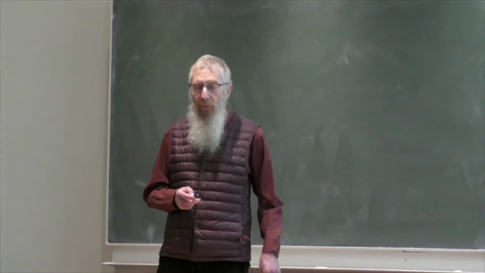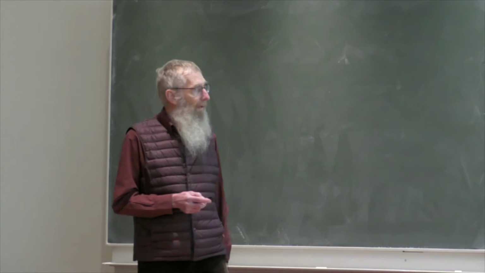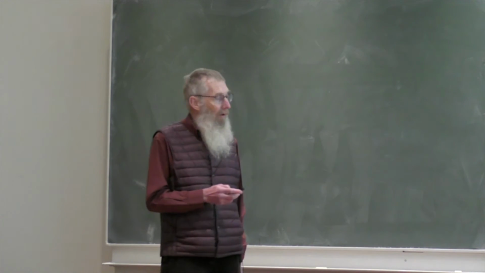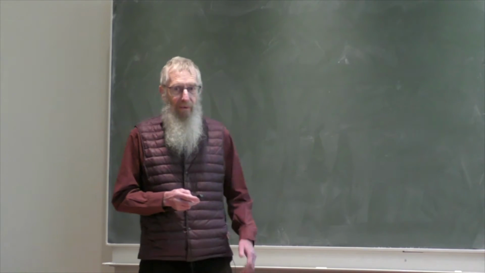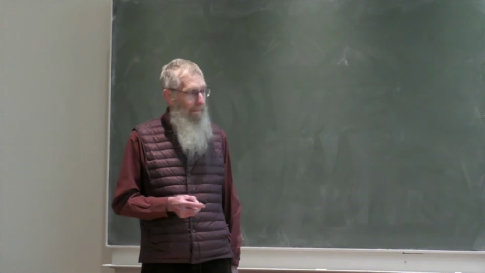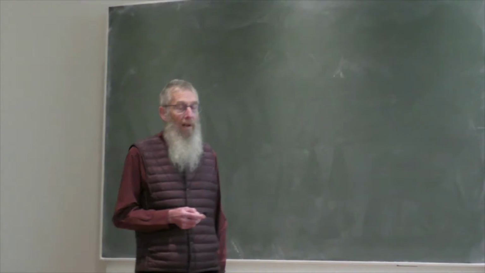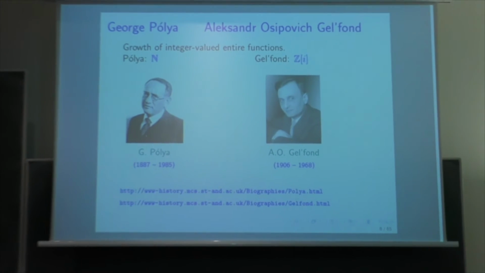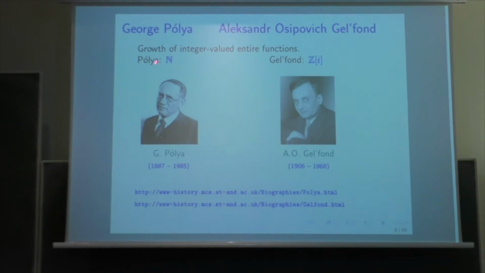For 2 to the square root of 2, the exponent is square root of 2 log 2, which is not an algebraic number, so the method of Hermite is not sufficient, and some new ideas were necessary. And these new ideas came from the study of integer-valued entire functions. This is the connection which I want to make.